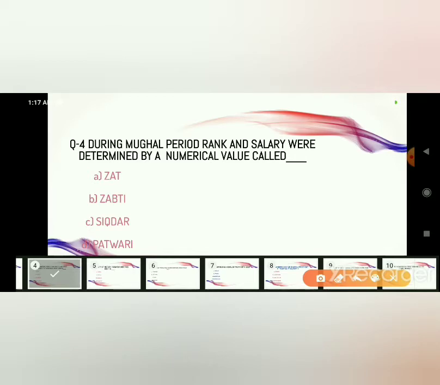During Mughal period, rank and salary were determined by a numerical value called Jat. So in every era or period, every empire had their own way of ranking and paying salary to their government official. So during Mughal Empire, Jat was the numerical value on which the rank and salary was determined. Let's move to the next question.